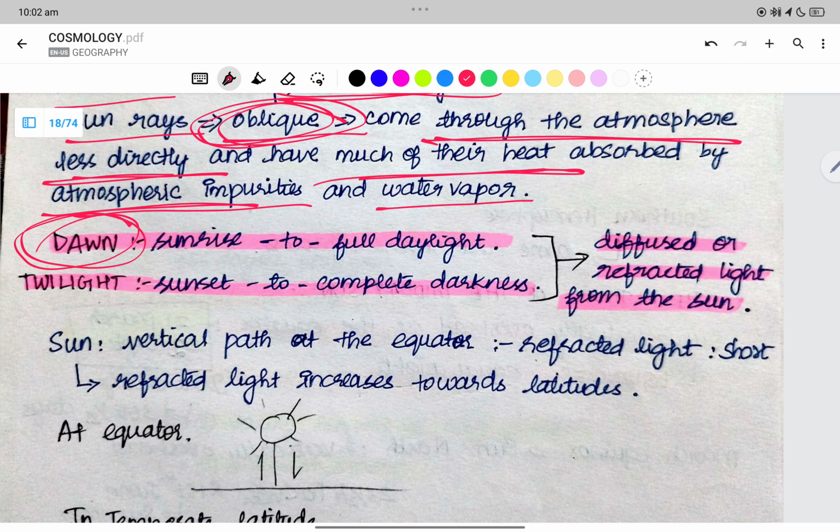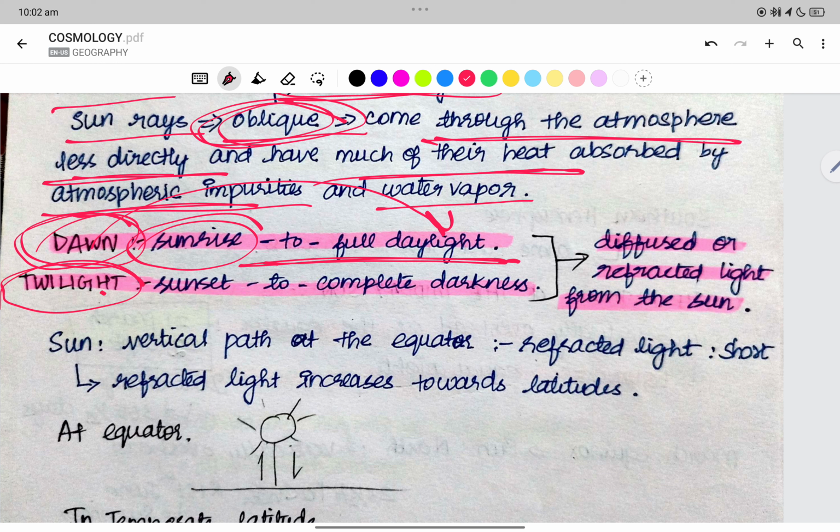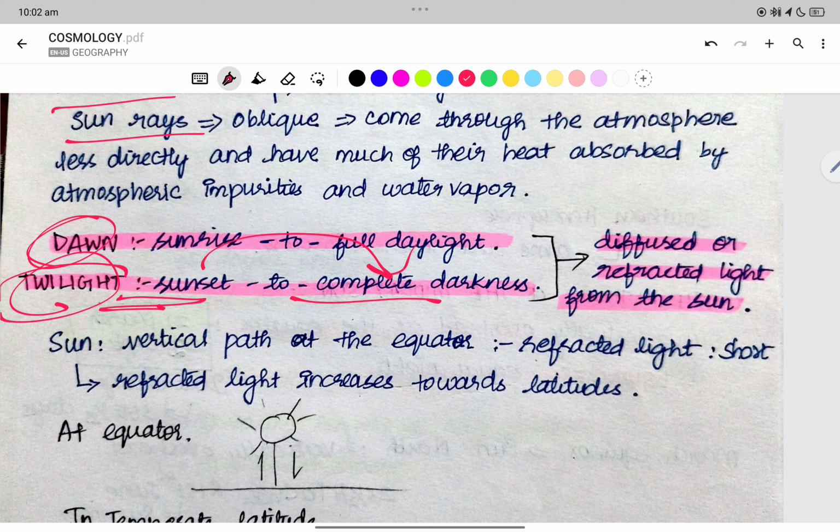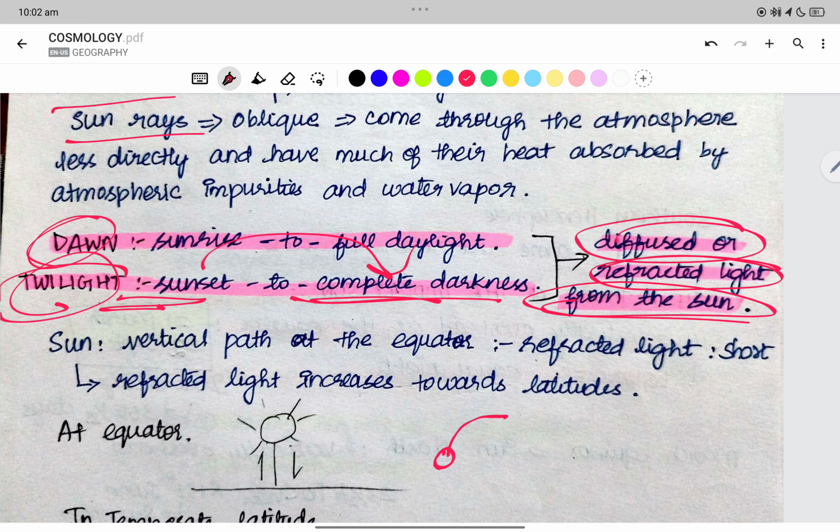Dawn is sunrise, from complete darkness to full daylight. Twilight is when the sun is setting, from daylight to complete darkness. This is the time when we receive diffused or refracted light from the sun. Sun rises till complete light is what we call dawn. The sun going to set until complete darkness is what we call twilight.